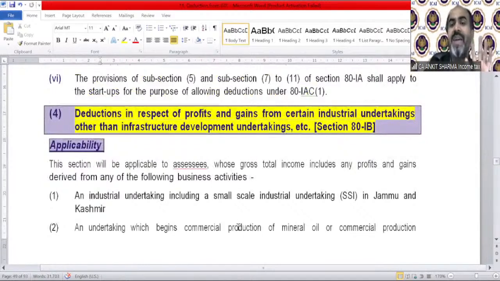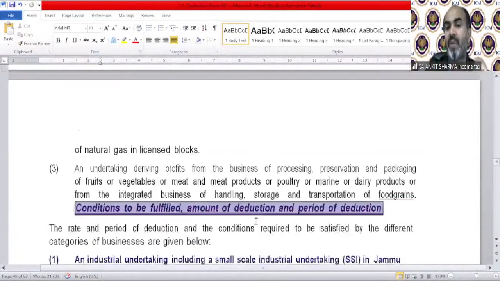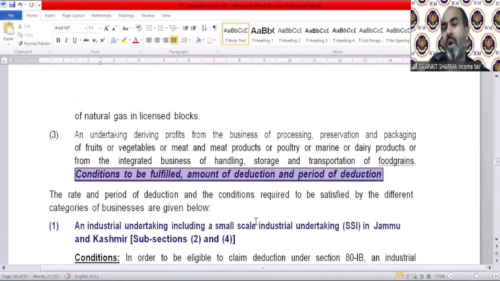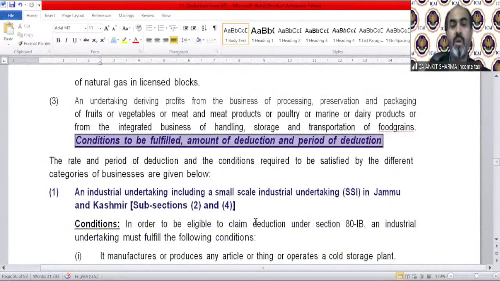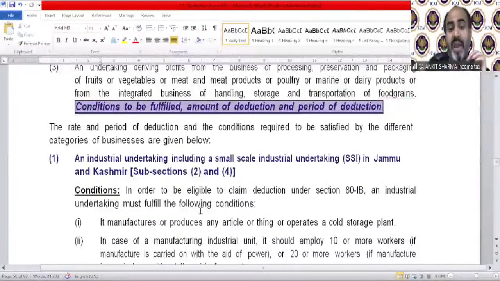So section 80 IB covers more than one business. First is any activity of an SSI in Jammu and Kashmir, and then point numbers 2 and 3. We will discuss the benefit for each and every business one by one. So in total we have 3 kinds of business in this section. The rate and period of deduction are as follows. First one is for an industrial undertaking including an SSI in Jammu and Kashmir. That deduction can be availed like this.